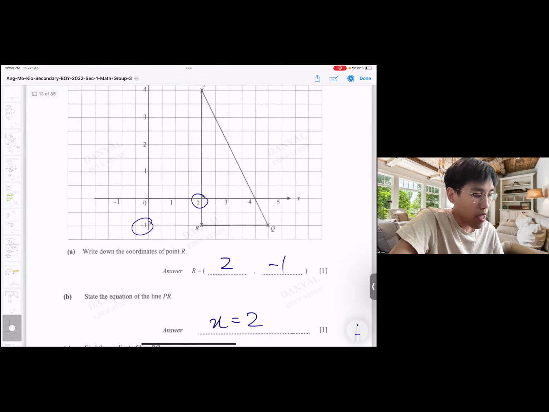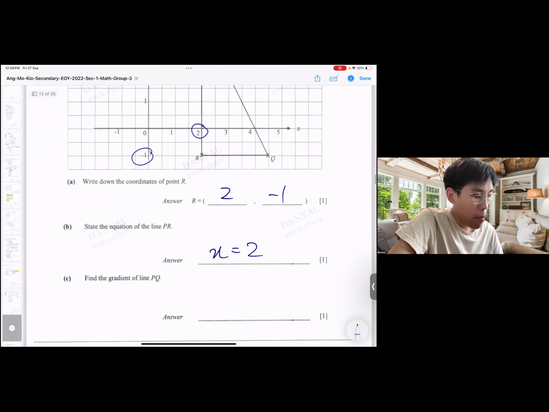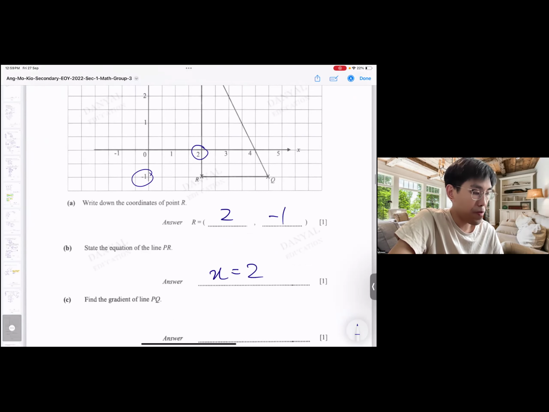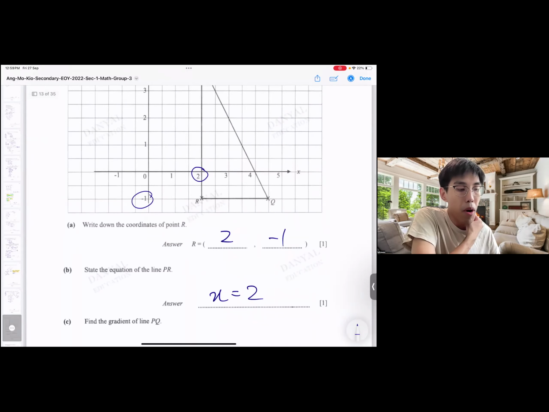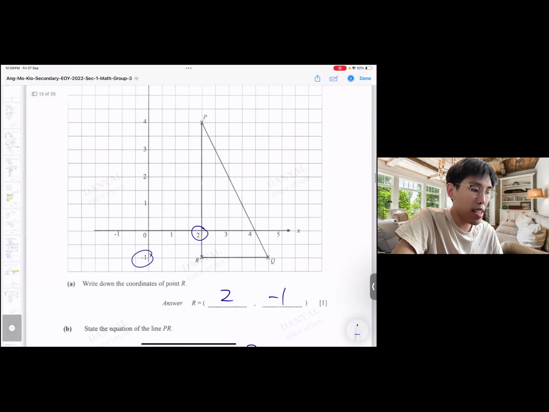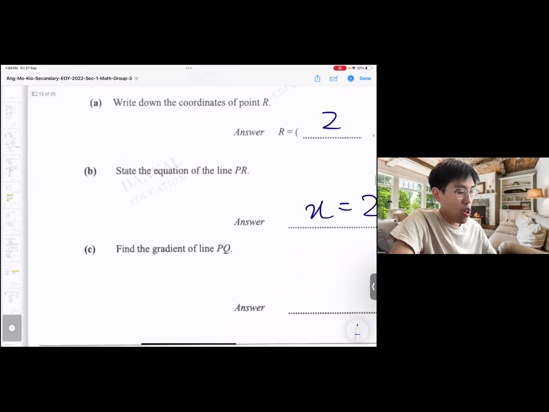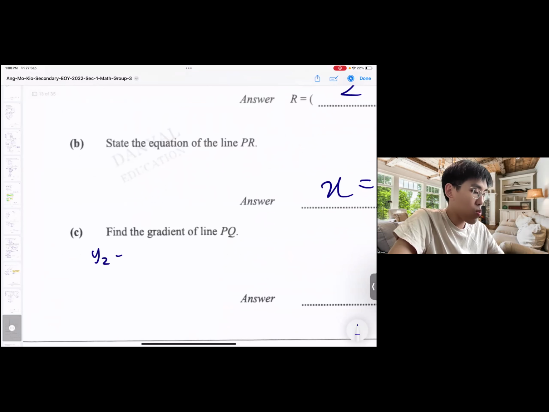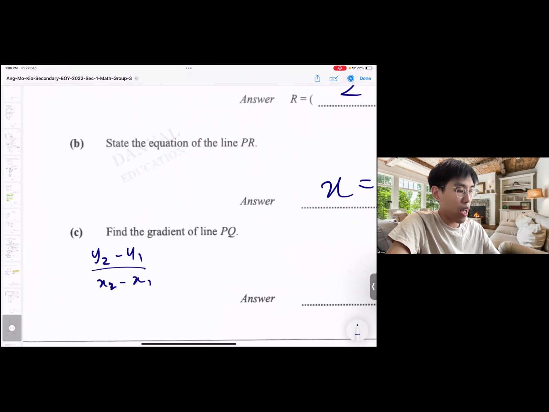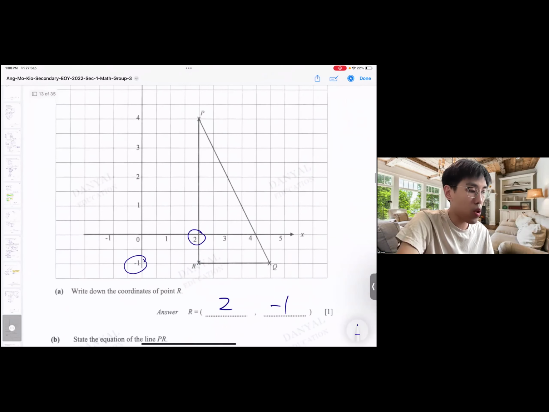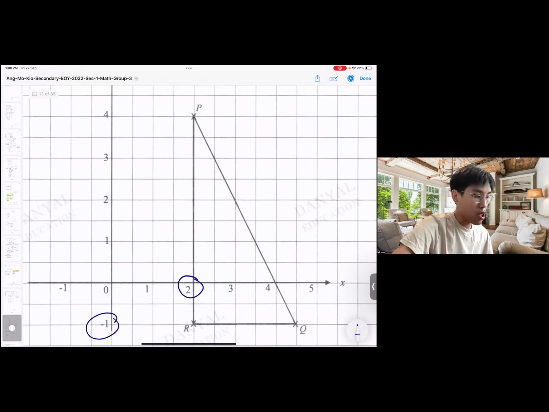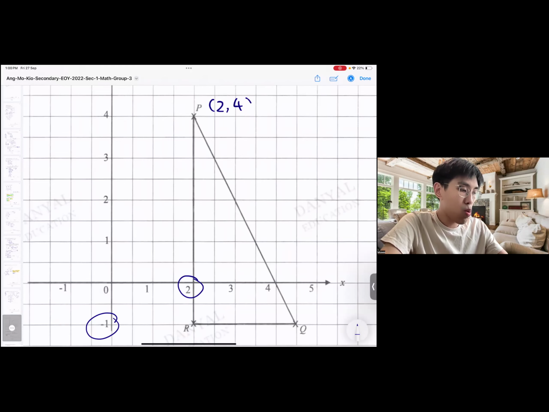Okay, find the gradient of line PQ. Technically, you can use the given points to solve, but you can also do it by observation. I'll show you both ways. First of all, for gradient, you all will learn y2 minus y1 over x2 minus x1, where x1, x2, y1, y2 come from two known points. P is 2, 4.